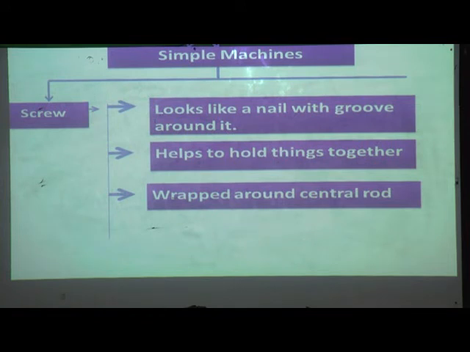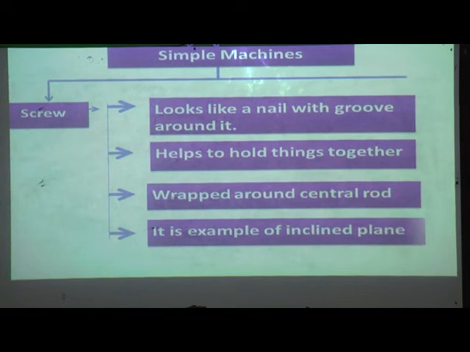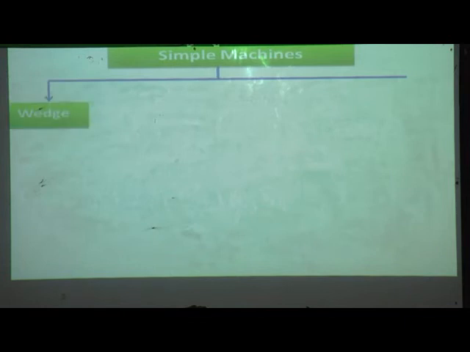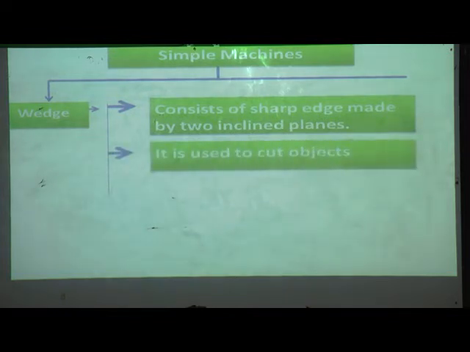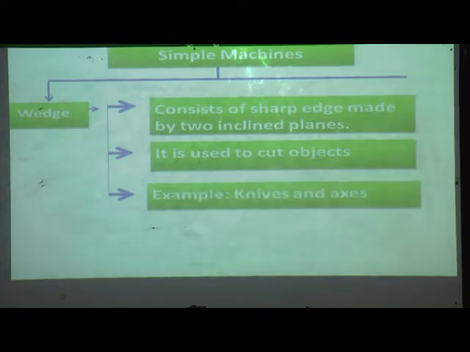It is an inclined plane wrapped around a central rod. And the last machine was the wedge. It consists of a sharp edge made by two inclined planes. It is used to cut objects. Examples: knives and axes.